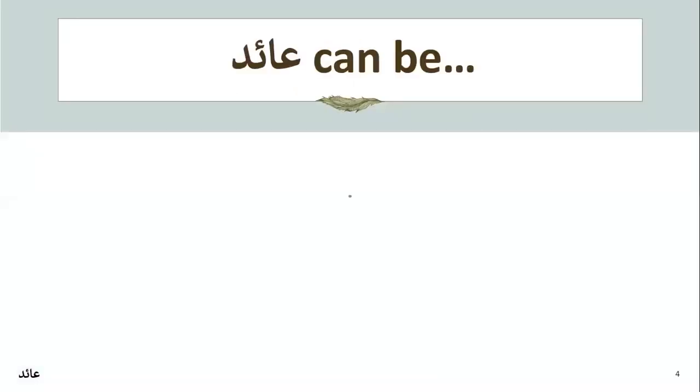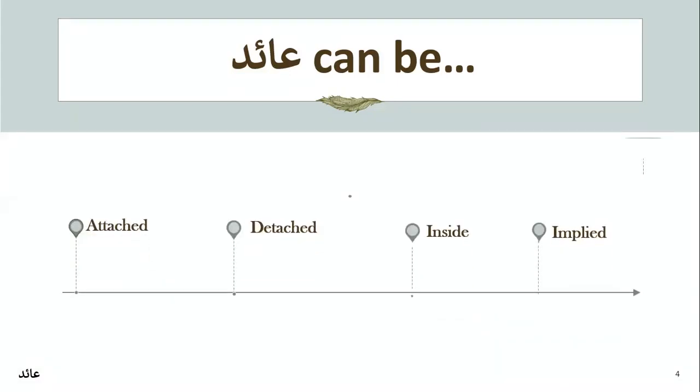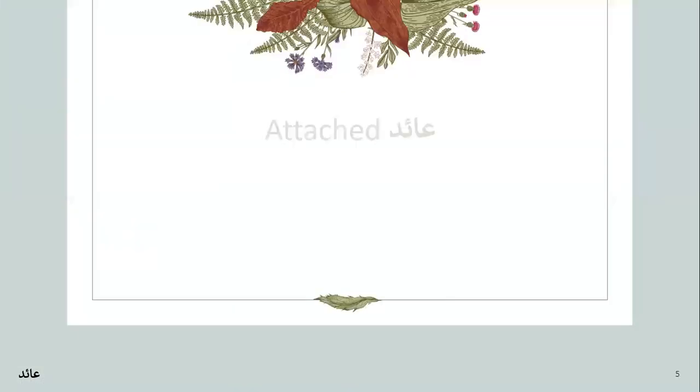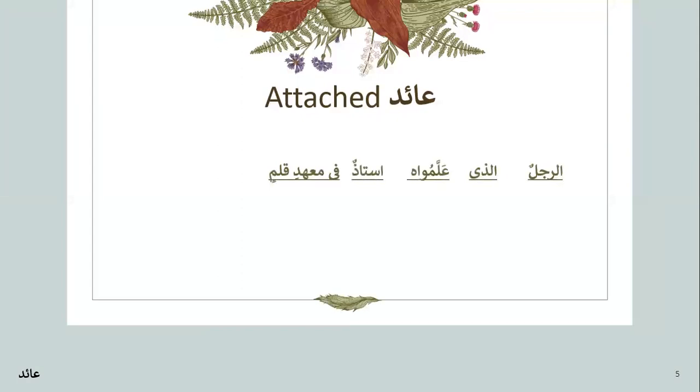Now, let's look at Aid. It can be these four: an attached Aid, a detached Aid, an inside Aid, and an implied Aid, meaning it's not there, but it's implied. We'll see how. In an attached Aid, look at this sentence: ar-rajulun allazi allamuhu ustadun fi mahadi Qalam. Allamu is not singular like allazi.